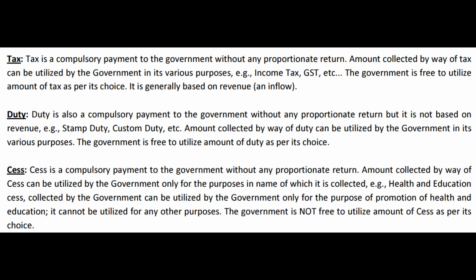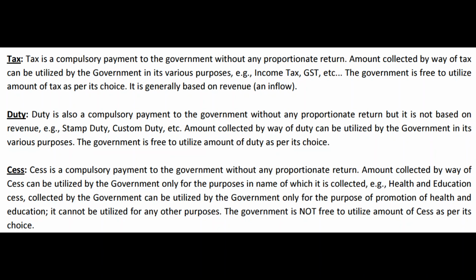That is why the central government intelligently, if you call it in a positive way, or cunningly, if you want to call it in a negative way, tries to focus on cesses more than taxes and duties. Of course, it will collect many amounts as taxes and duties. But if any new thing has to be collected, the general preference of the central government will be to increase the cess rather than tax. For the taxpayer, it doesn't make any difference. Ultimately, what he is paying is money going out of his pocket. He doesn't care whether it is a tax, duty or cess.